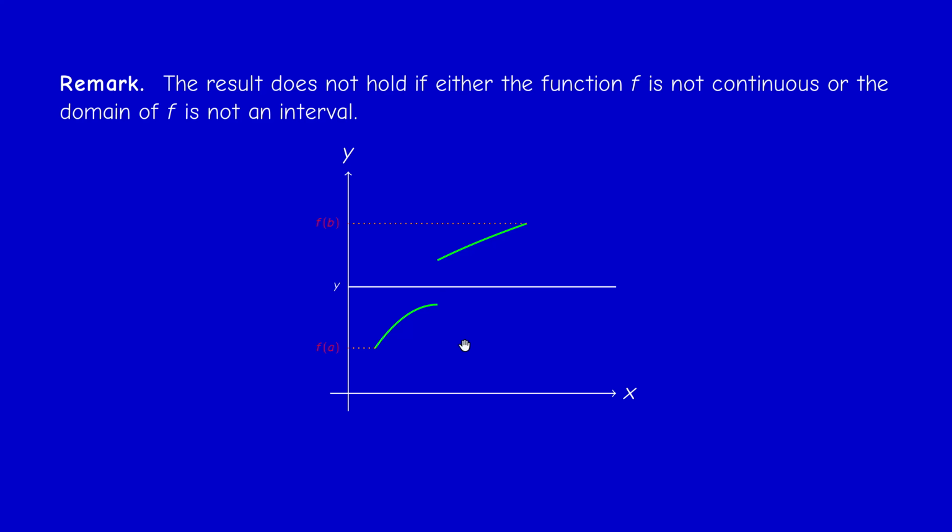So continuity is very important, and once again, this is a topological result. Now, if the domain of f is not an interval, for example the union of two disjoint intervals, then of course you can check that it's not true.